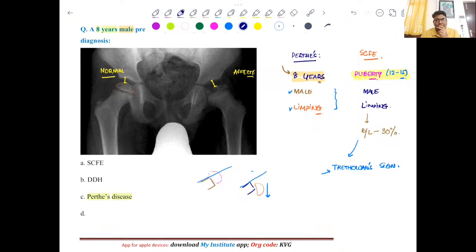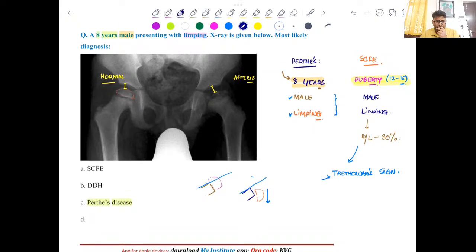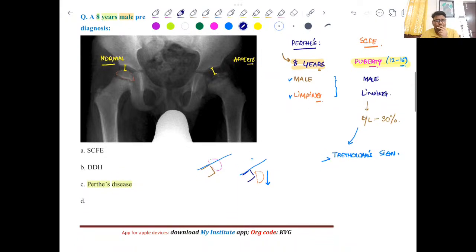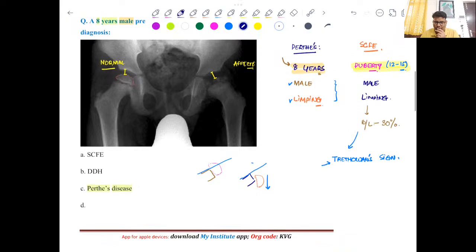If it is unilateral, the child will have a lurching or Trendelenburg gait. If it is bilateral DDH, he will have a duck or waddling gait. So all those points are not here, so we can exclude DDH from this discussion. Can anyone tell me what was the fourth option? Yes, anyone? Anything about the fourth option?